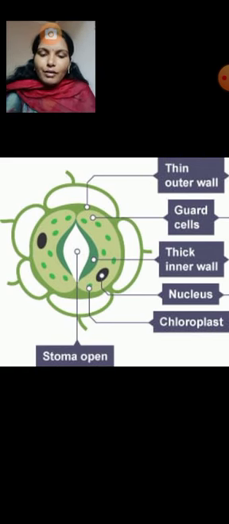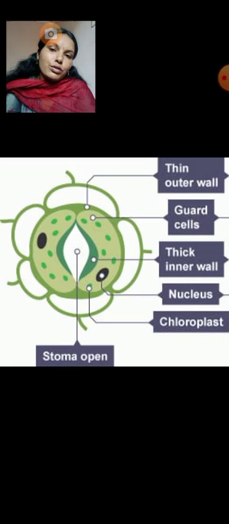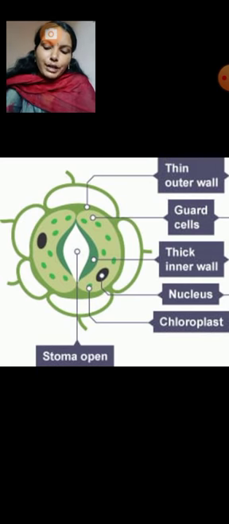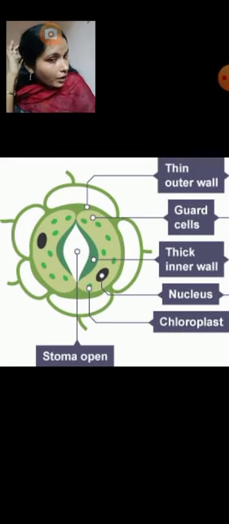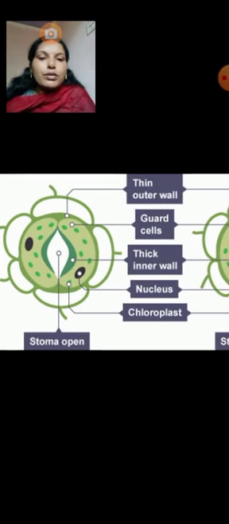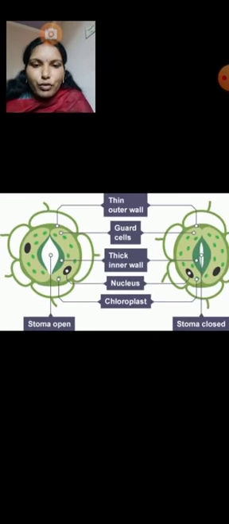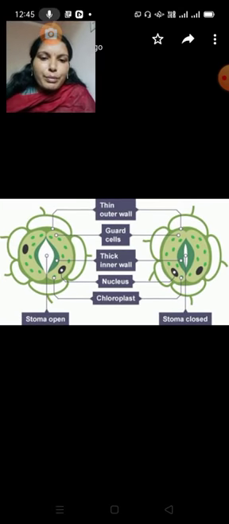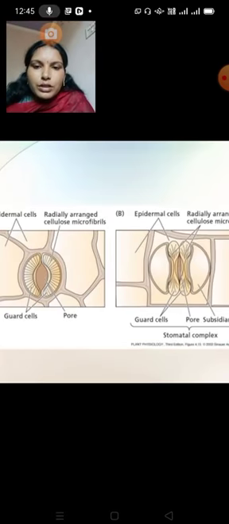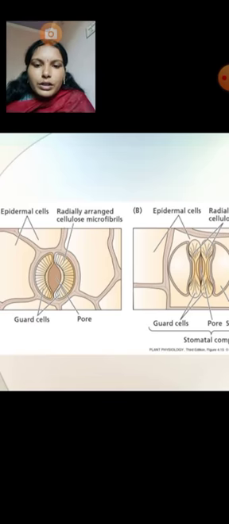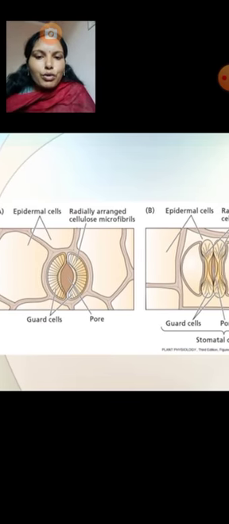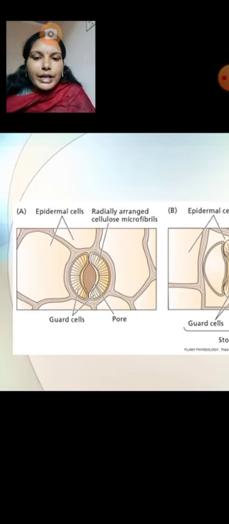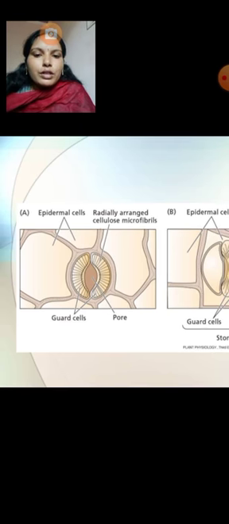The average number of stomata is about 300 per square millimeter of the leaf surface. And just now I told you, for example, one more diagram, a stoma open and closed. We will explain the mechanism afterwards. So here see epidermal cells. Here I told you about monocot stomata and dicot stomata. For example, this is the dicotyledon stomata, bean in shape.